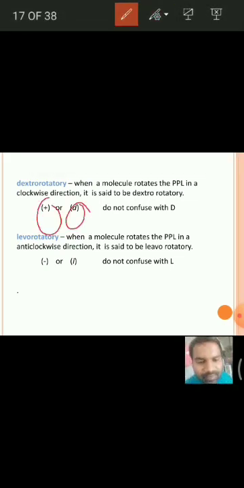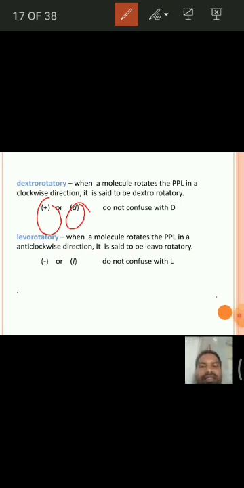For example, lactic acid has two enantiomeric forms. One is D lactic acid, or plus lactic acid. That lactic acid isomer is the dextro molecule, which rotates the plane polarized light towards the clockwise side.